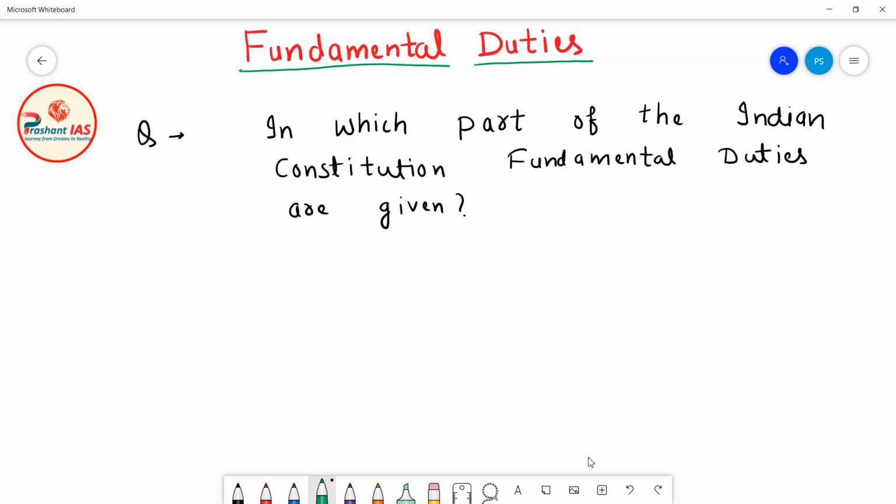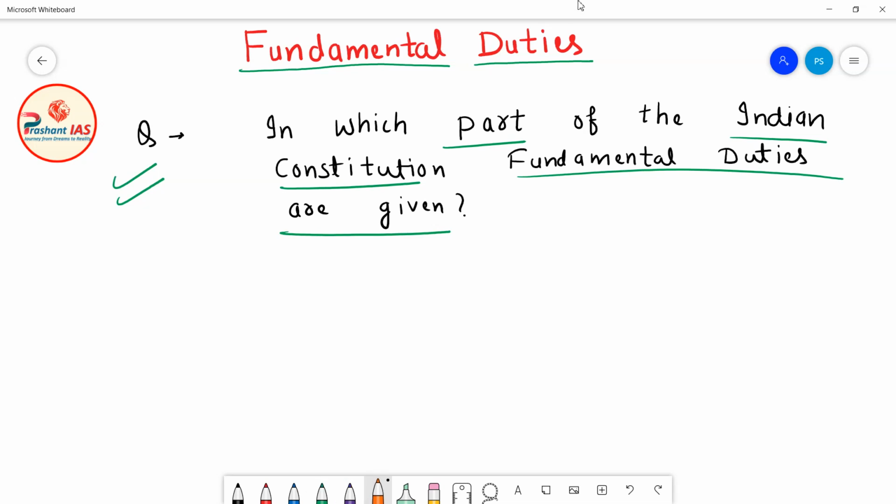So friends, first of all, the most basic question is: in which part of the Indian Constitution are fundamental duties given? In the previous classes also I have told you many times that whenever we are studying any topic, first of all it is our duty to know where this topic is given in the Constitution of India. Why? Because here we are studying the Constitution of India. So as the topic of today's class is fundamental duties, we need to know in which part of the Constitution these fundamental duties are given.